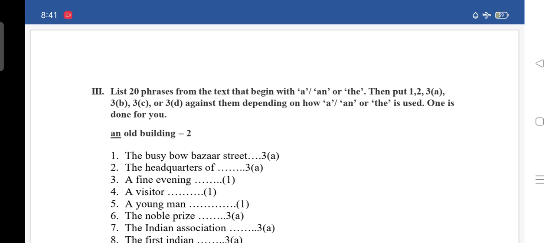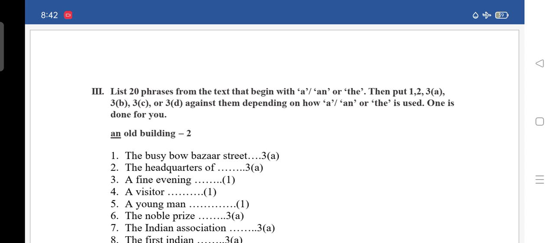So, in our last class, we have seen how we use articles, isn't it? A, an, and the are articles. We all know that. So, here they are asking us to find from the lesson the phrases which begin with a, an, or the.